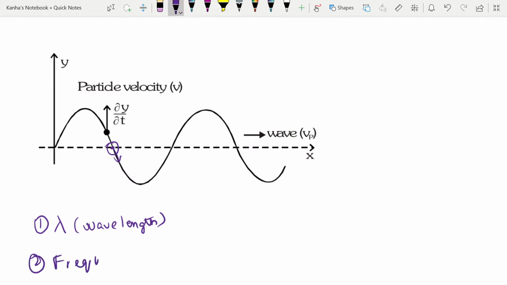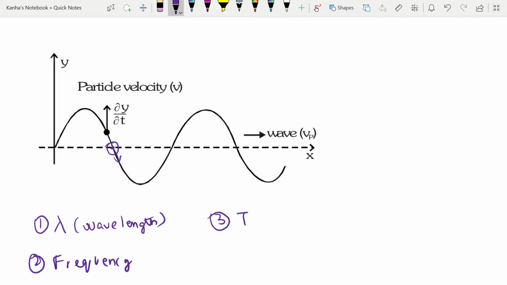We'll quickly go over these terms because sometimes they're confusing. So how do you find the frequency, or what is frequency? Frequency is the number of vibrations, or number of complete wavelengths completed by a particle in 1 second. Okay. What is the time period?